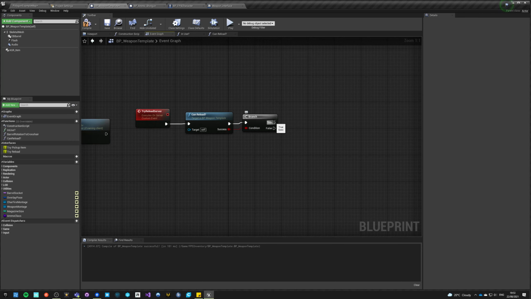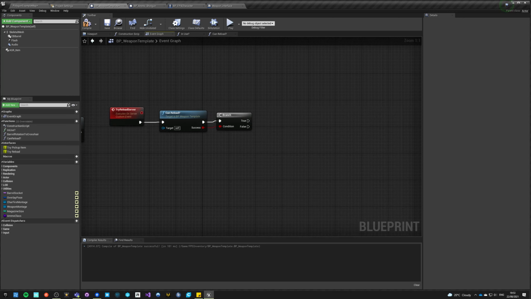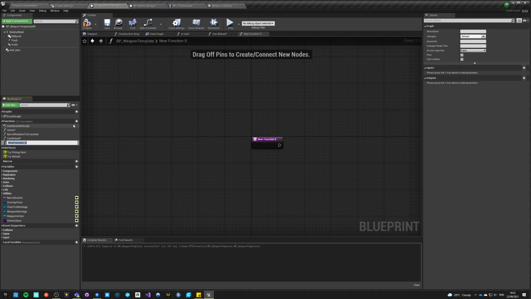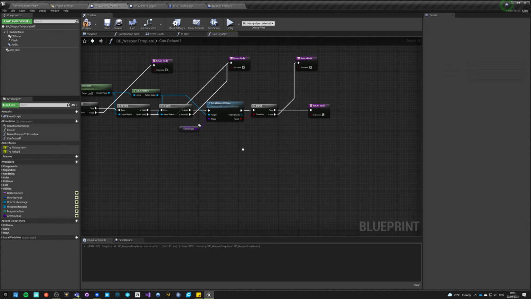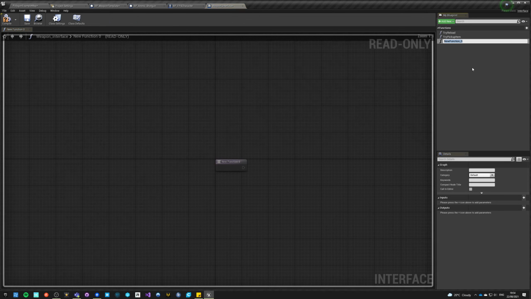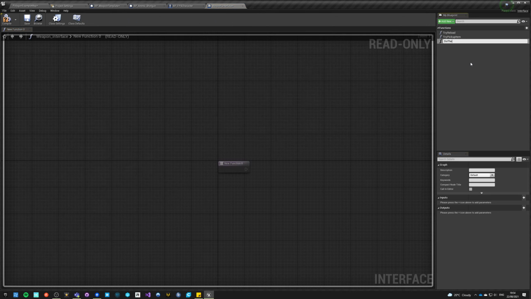And server, if it says true, then we have a second function, do the reload. Or you know what, we're actually going to have an interface call to do the reload. So yeah, just delete that, and let's go to our interface and let's do the reload.